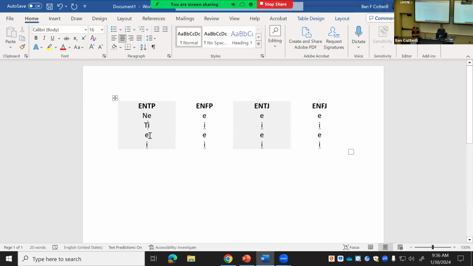The third one's the exact opposite of the second one, okay? What's the opposite of introverted thinking? Extroverted feeling, okay? Feeling's the opposite of thinking. And the last one's the very opposite of the first one, okay? So what's the very opposite of intuition? It's sensing, okay?